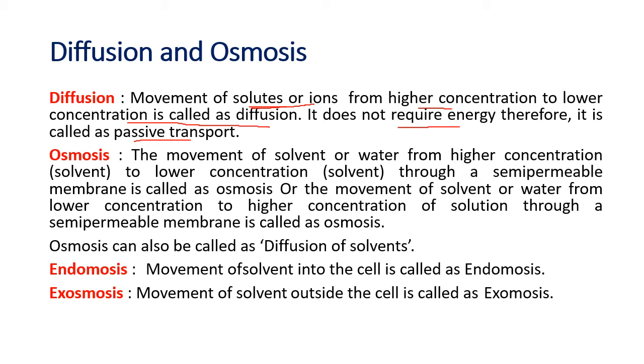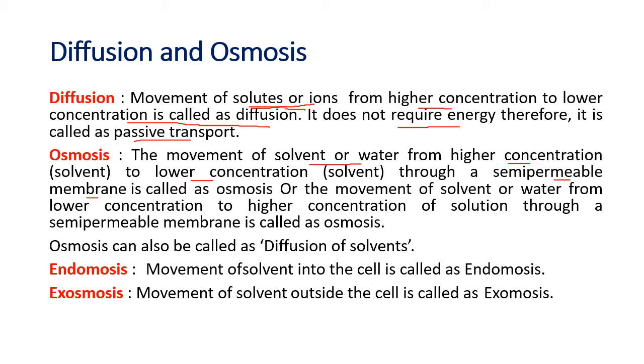Now let us see what is osmosis. Osmosis is the movement of solvent or water. I told you just now, solute and solvent. When two things are mixed, the solid particles are called solute, the liquid particles are called solvent. So in osmosis, the solvent, or water, moves from higher concentration to lower concentration. In diffusion, along with water, even the solutes, carbon dioxide, oxygen, everything can move. Here only water can move through a semi-permeable membrane.